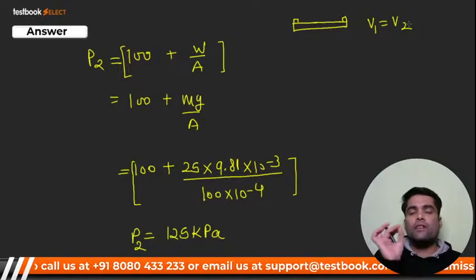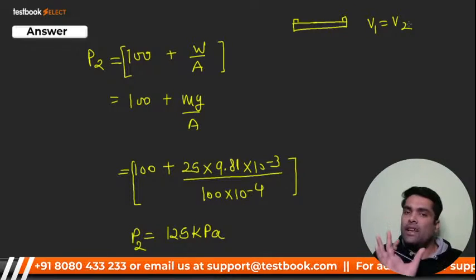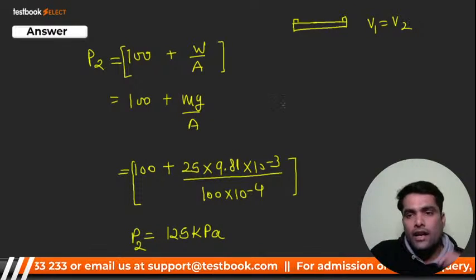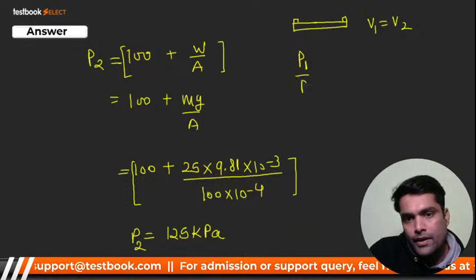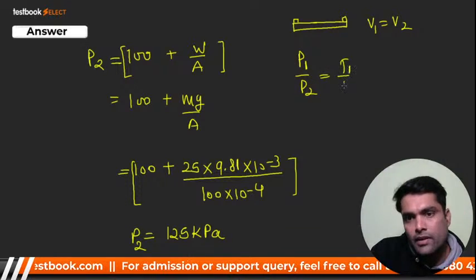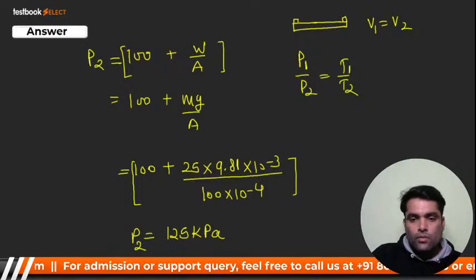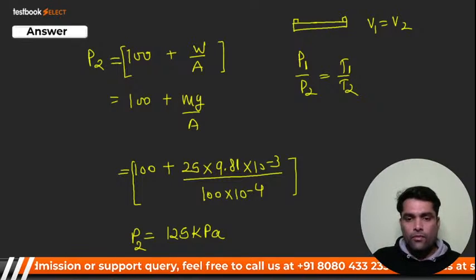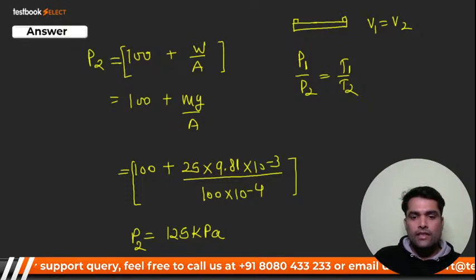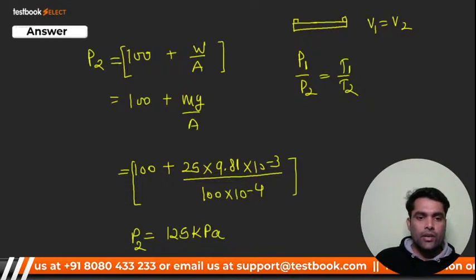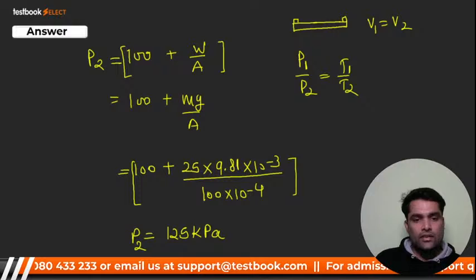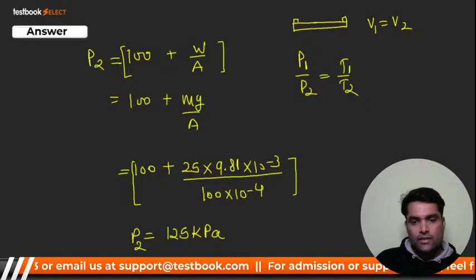For a particular instant the volume remains the same. So I can say that P1 by P2 is nothing but T1 by T2, yes or no? Of course I can say. You will put the values and get the answer.